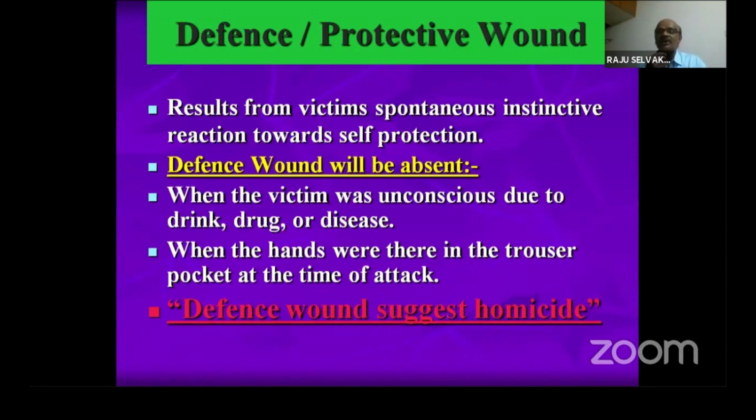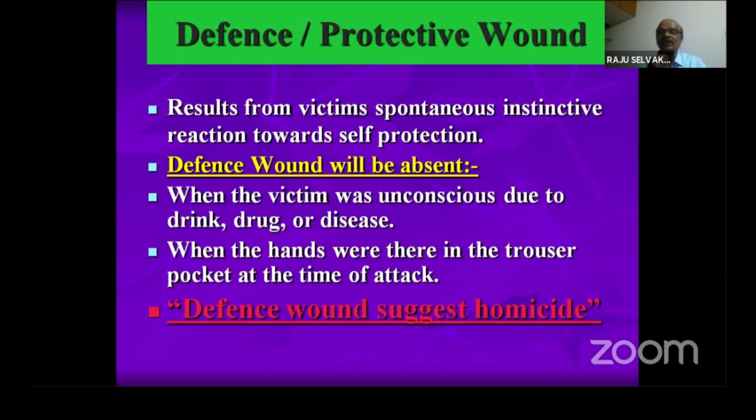A conscious person will try to defend himself if a person attacks with a sharp weapon. When he is not in a position to defend himself, whether he is unconscious, fully drunk, drugged, or has some debilitating diseases, in that situation only he may not be able to defend himself. So when the hands were in the trouser pocket at the time of attack, or both hands are tied, or he is unable to pull out his hands when required, a defense wound suggests homicide.